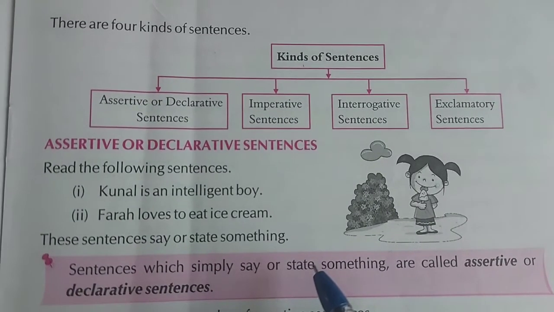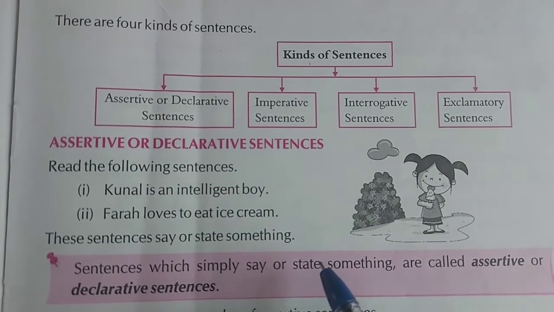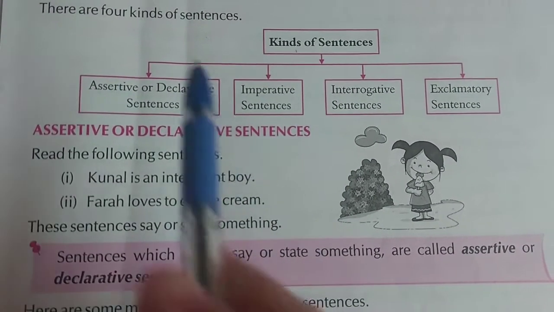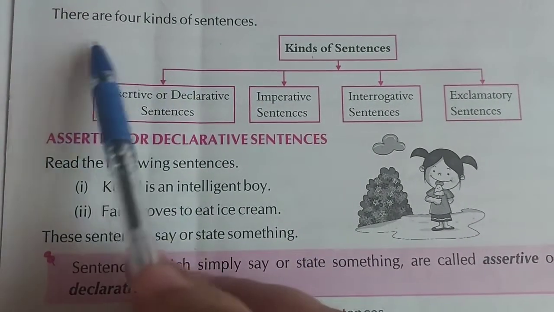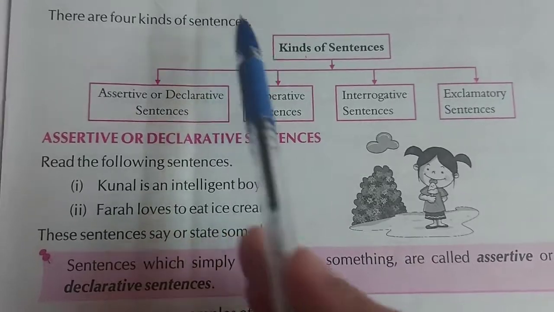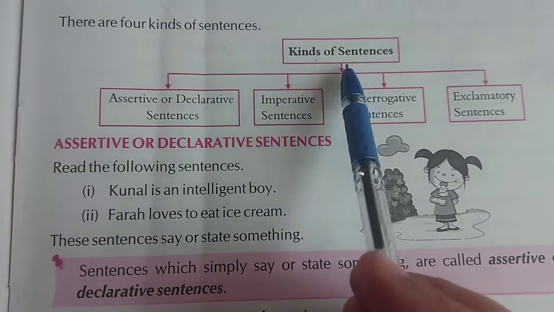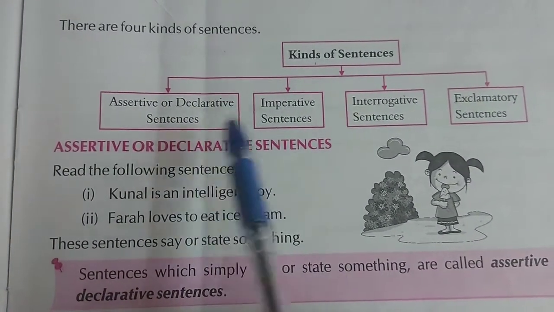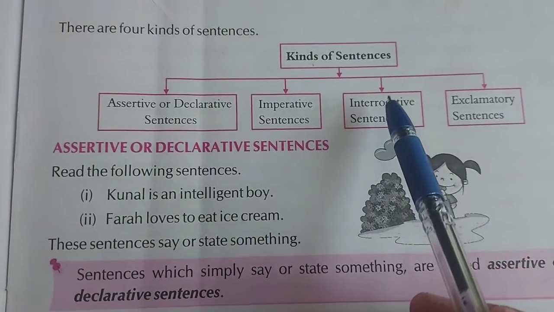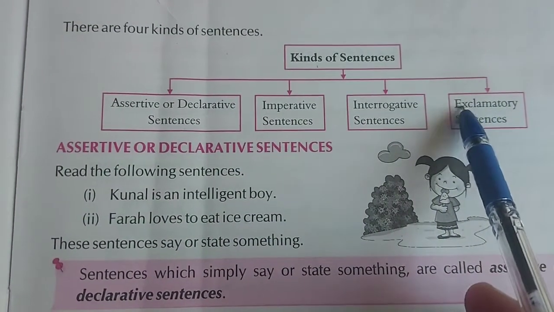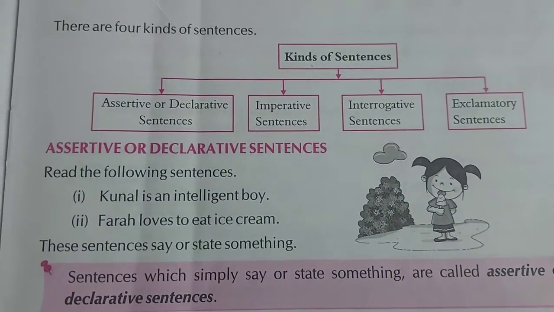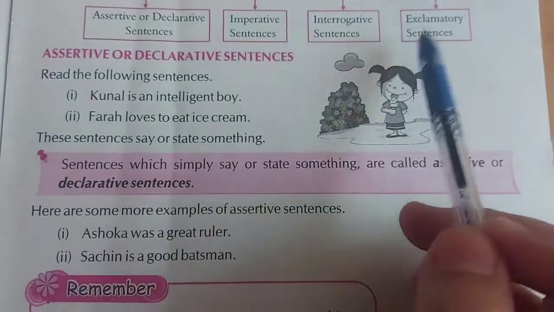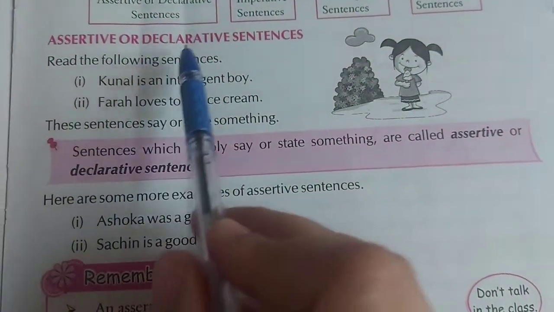We were doing your chapter first of grammar, the sentences, and we have done the A and B part of your back exercise. Now it's time for kinds of sentences. There are 4 kinds of sentences. How many? 4. The 4 types of sentences are assertive or declarative sentences, imperative sentences, interrogative sentences, and exclamatory sentences. So we are going to study in detail about every kind of sentence. Okay, so first one is assertive or declarative.